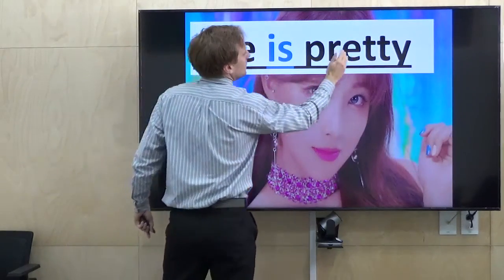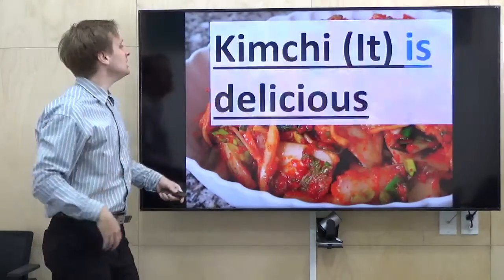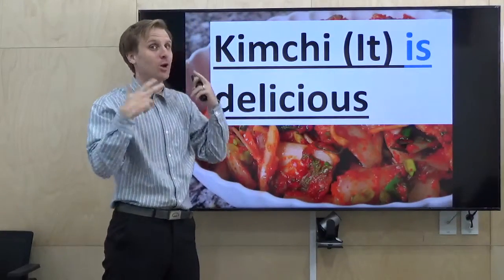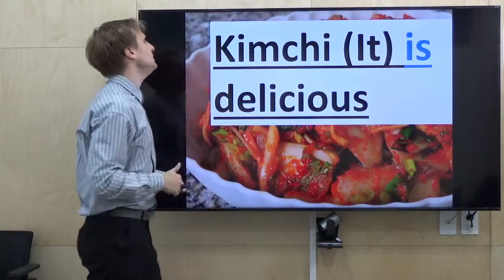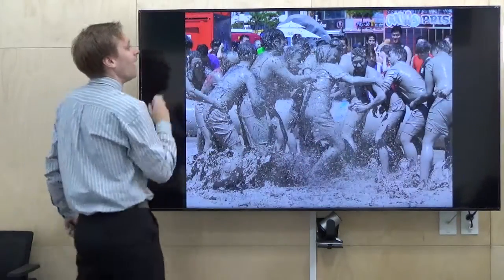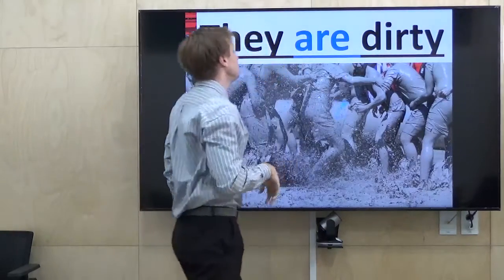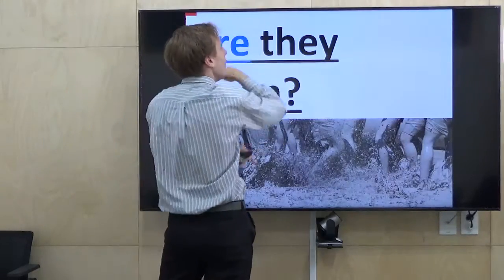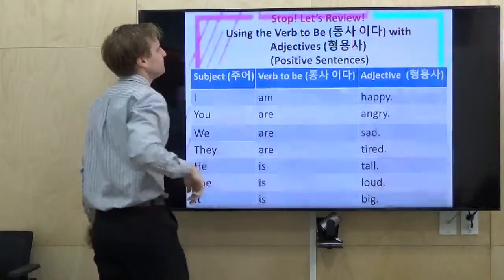Subject, verb, adjective. Yeah? In this case, how is kimchi? Kimchi or it. Remember, find what is the pronoun. For kimchi, it is it. It is delicious. Kimchi is delicious. And here, how are they? They are dirty. Are they clean? Here's our question form. Switch it over. Are they clean? They are not clean.